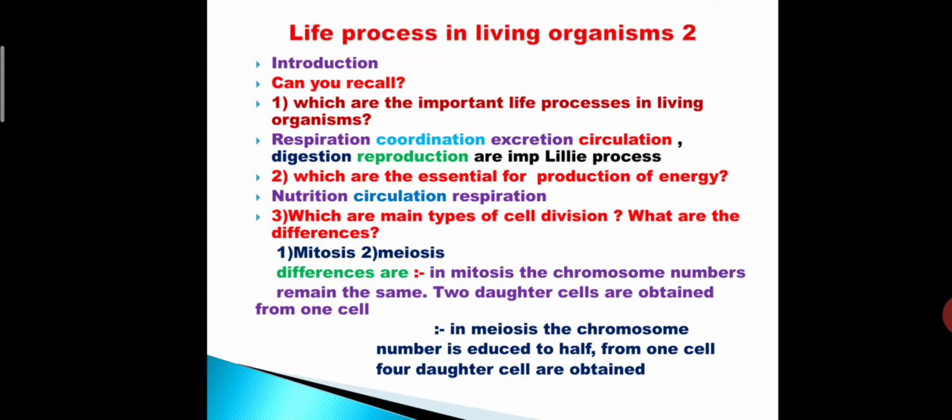What is meiosis? We had learned about that in a previous lesson. Now what are the differences here? In mitosis, the chromosome number remains the same, means two daughter cells are obtained from one cell, and in meiosis the chromosome number is reduced to half, means from one cell four daughter cells are obtained.